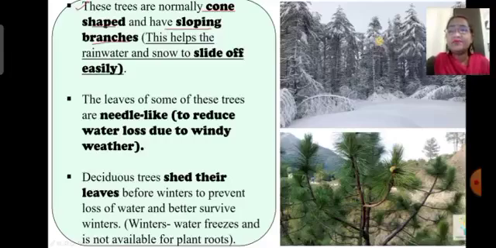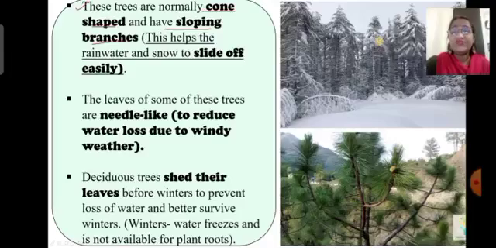The leaves of some of these trees are needle-like to reduce water loss due to windy weather. The needle shape of the leaves also helps them in preventing accumulation of snow on the leaves, and thus they are not damaged due to the snow.